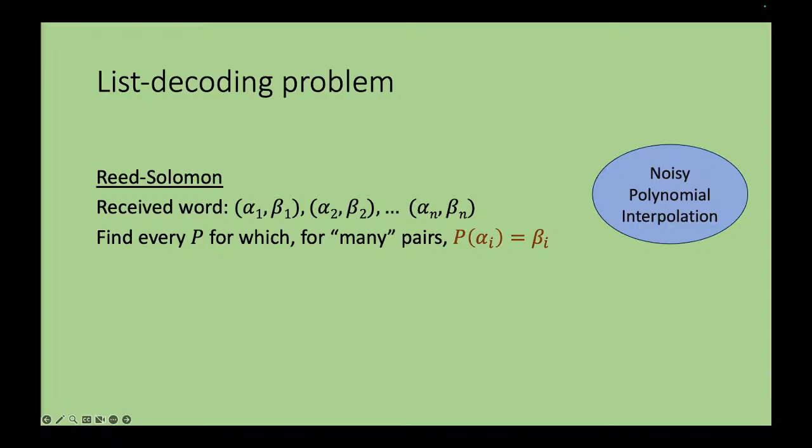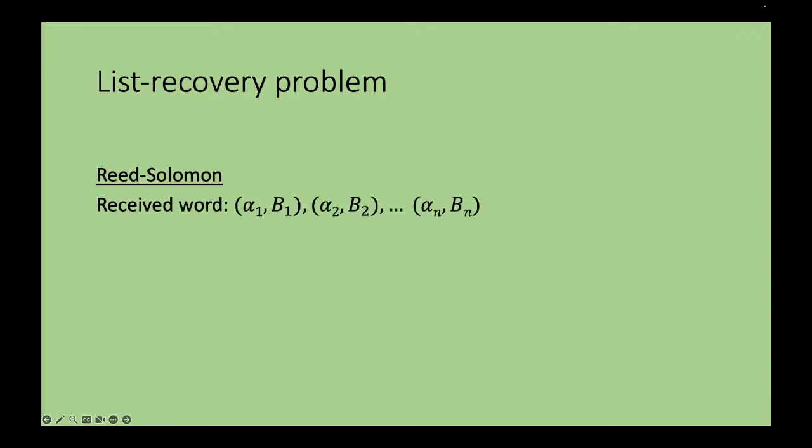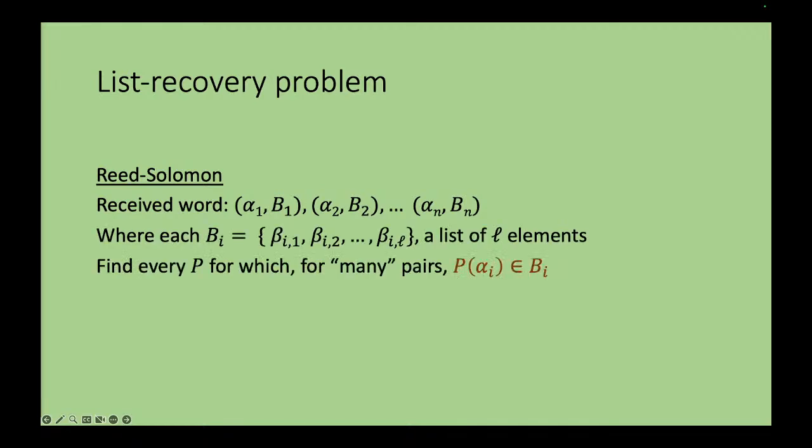We'll also be interested in a closely related problem in which, instead of giving for every alpha just one beta, we actually give a list of betas. It's what's called the list recovery problem. So we give not just one value, but a list of potential values, and we want to find all polynomials so that for several alpha_i's, P of alpha_i lies in the set B_i. This is called the list recovery problem, and almost all the algorithms that we'll see in this talk will naturally also work for list recovery.